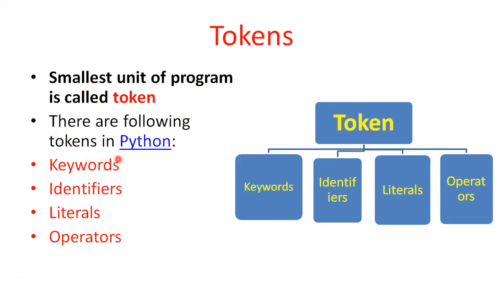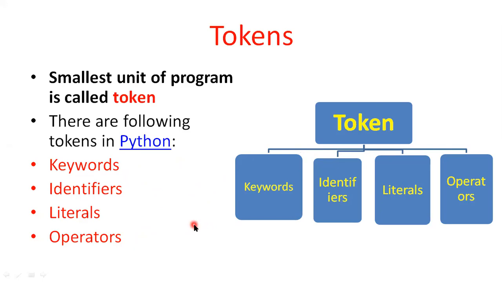There are different tokens available. The diagram on the right side shows the different kinds of tokens. Keywords are not defined by the programmer but by the language designers; they are some special words, and those are called keywords. Another one is identifiers. Identifiers are names of variables and names of classes. Those are called identifiers. And then literals and operators, different operators are available.